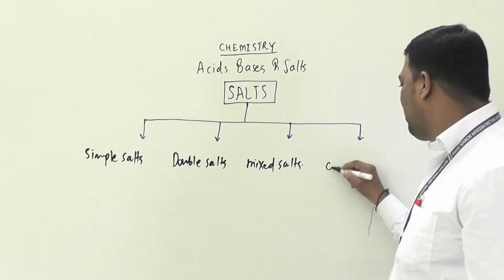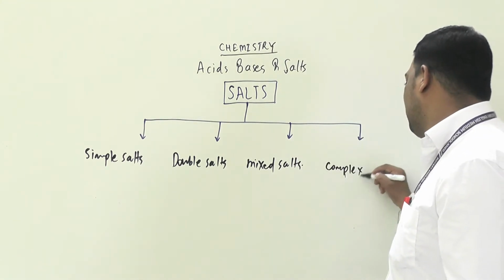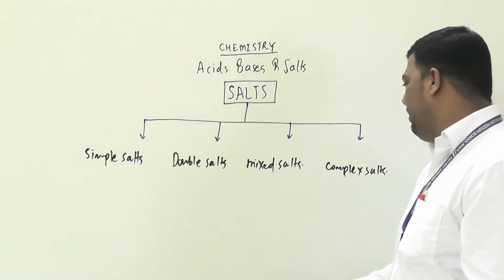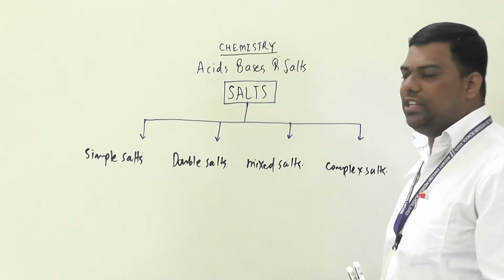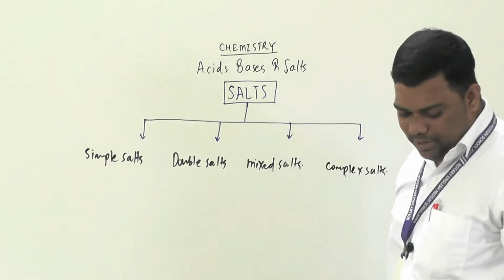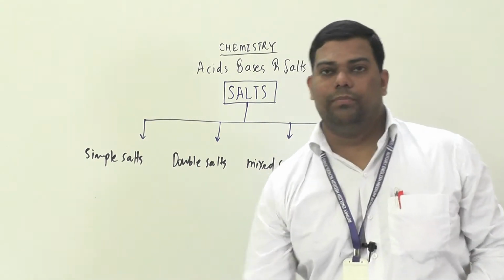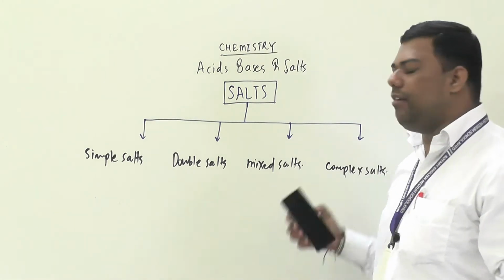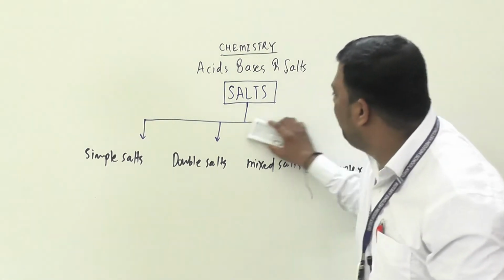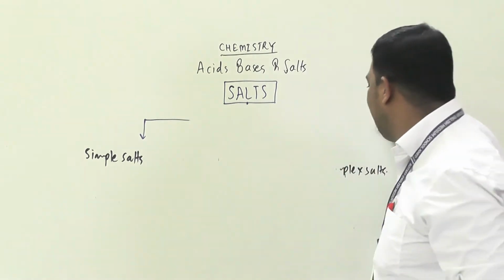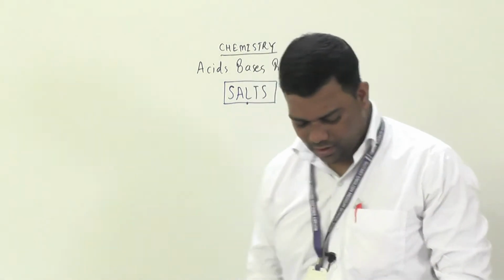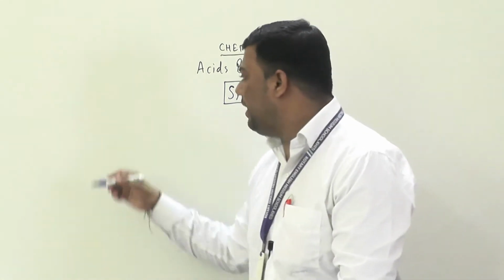And complex salts. Simple, double, mixed and complex salts. This is the simple classification of salts here. So we will discuss them one by one, first simple salts.